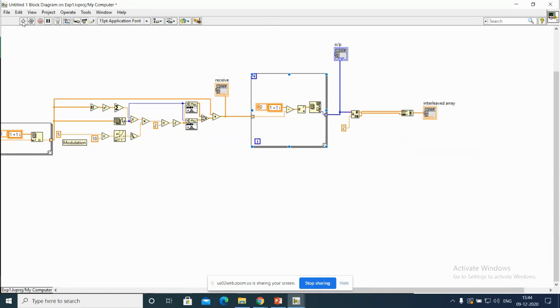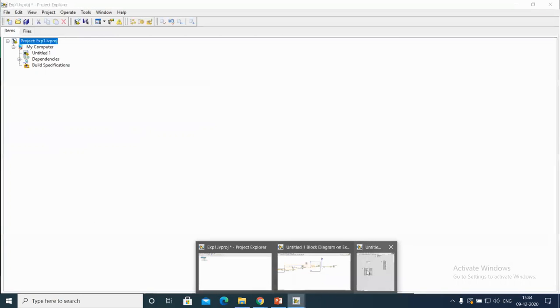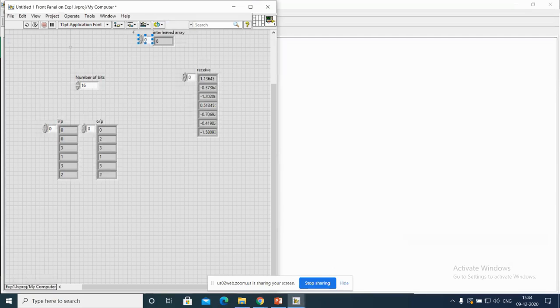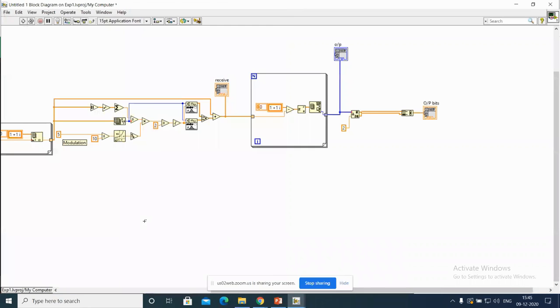Now run the code and see the output. This is the interleaved array. You can call it the output bits. Now, what about the input bits?